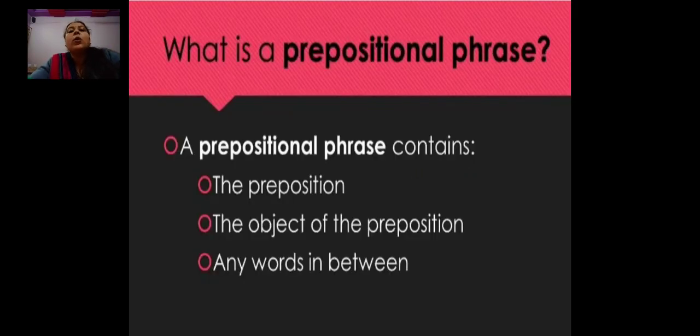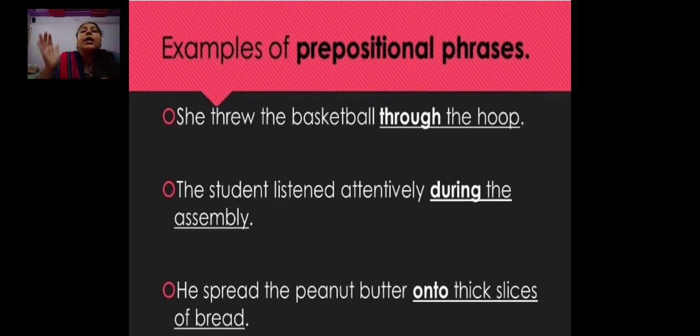Children, at last we will see what a prepositional phrase is. You all know phrases; we have already studied phrases. A prepositional phrase contains the preposition, the object of the preposition, and any words in between. Let us see examples. She threw the basketball through the hoop. Here, through the hoop is a prepositional phrase.